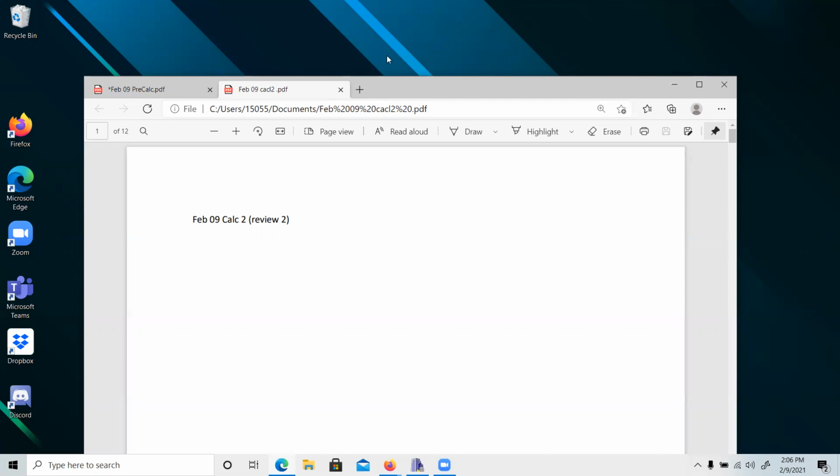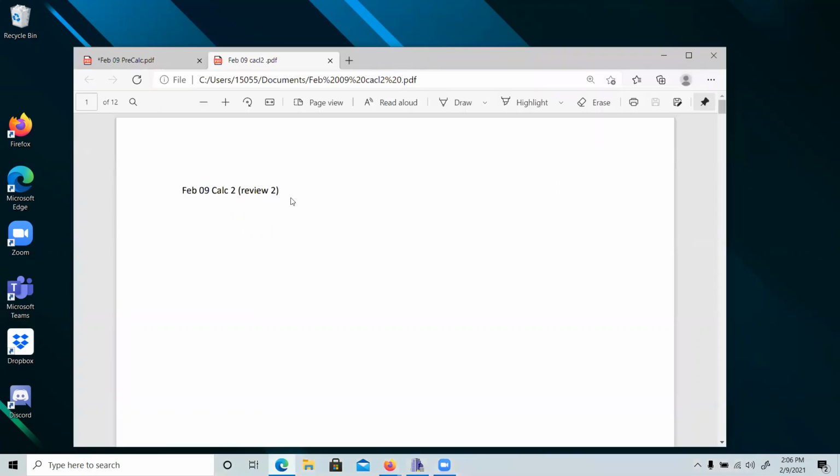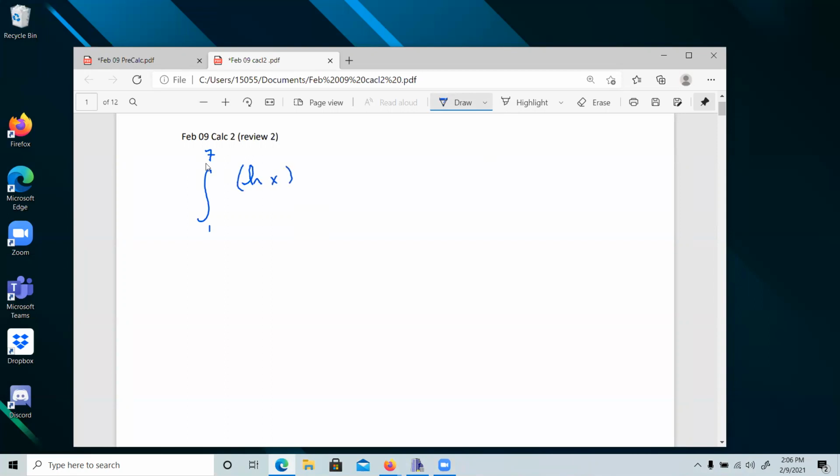That being said, let's look at a problem that will not be on a quiz because it is way too long. But it is a nice question, and somebody did ask about it. So what we have is an integration. And we have a 1 to 7, so a definite integral. We have the natural log of x, quantity squared, right?